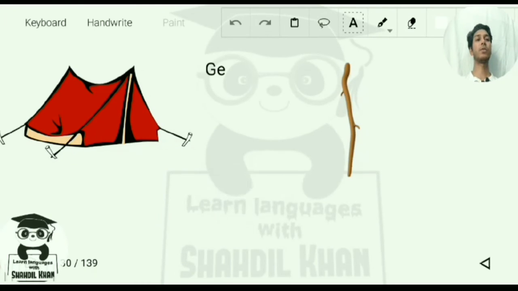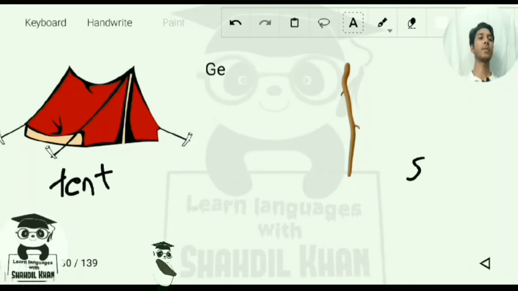And today we are going to see a character of Ge. So in Chinese we call this character Ge, and we don't have this kind of sentence structure in English. So we are going to deal with this character like tent. This is the tent, and this is the stick, S-T-I-C-K, stick.